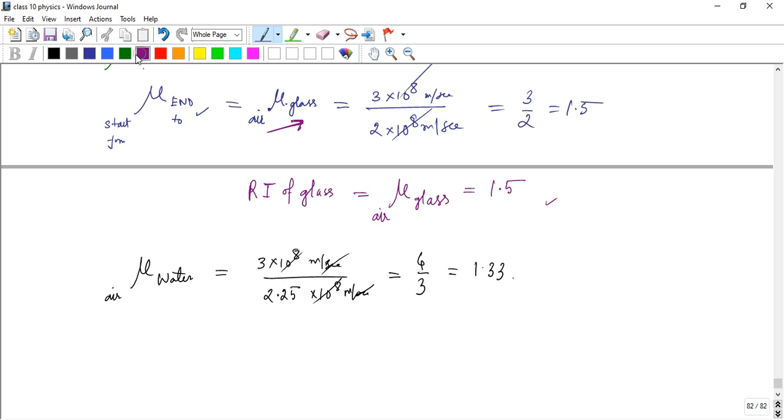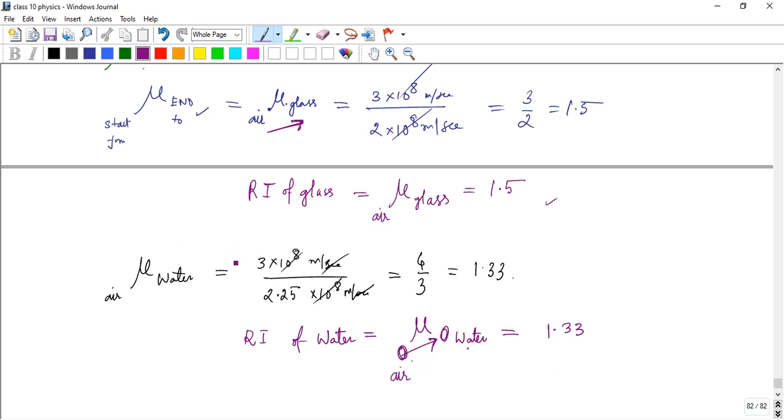So similarly, the refractive index of water, mu from air or vacuum to water, is 1.33.